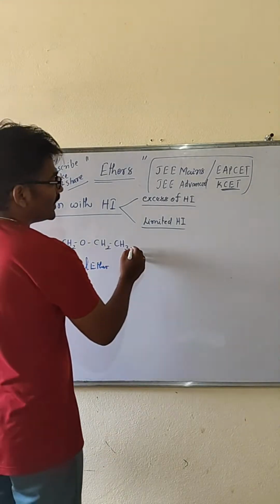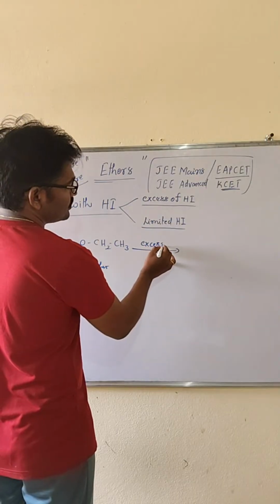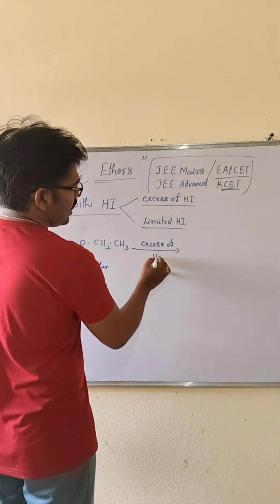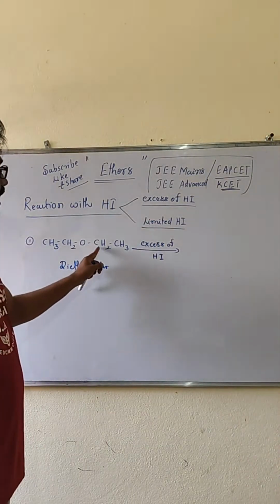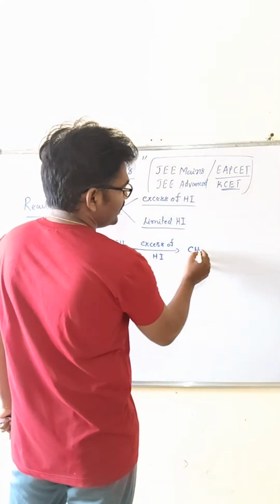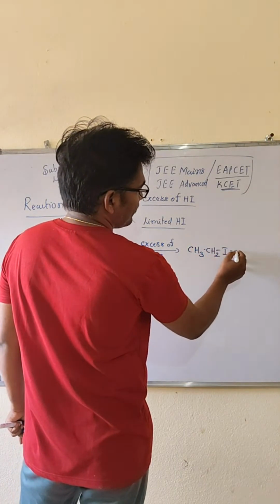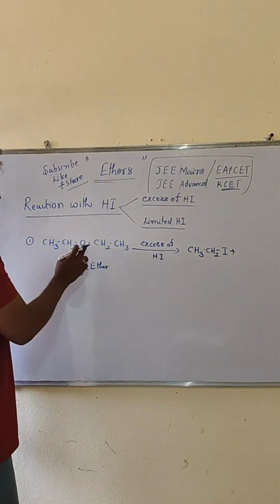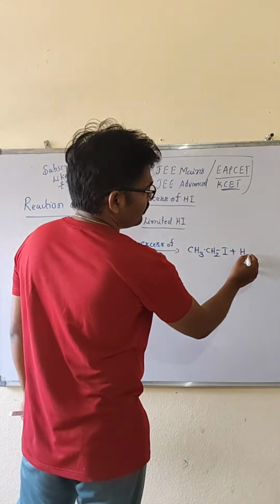If you take excess of hydrogen iodide, both alkyl groups are converted into alkyl iodides, that is CH3-CH2-I, plus the two hydrogens and one oxygen, H2O will be formed.